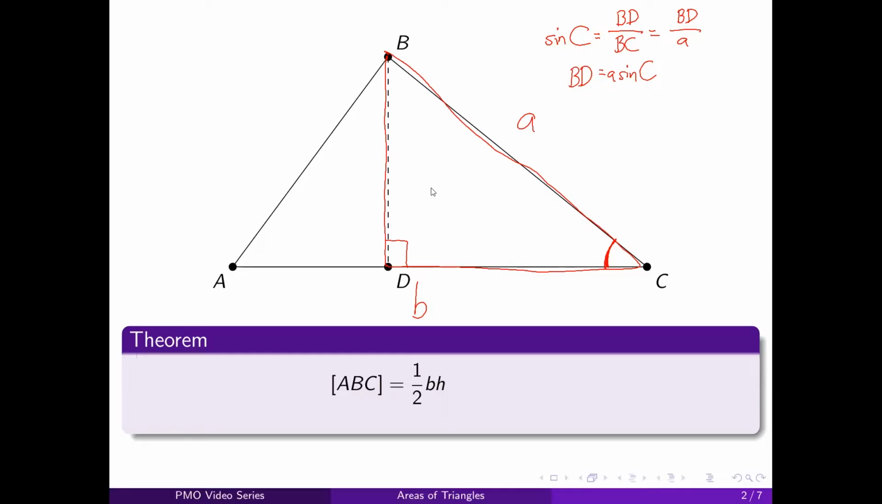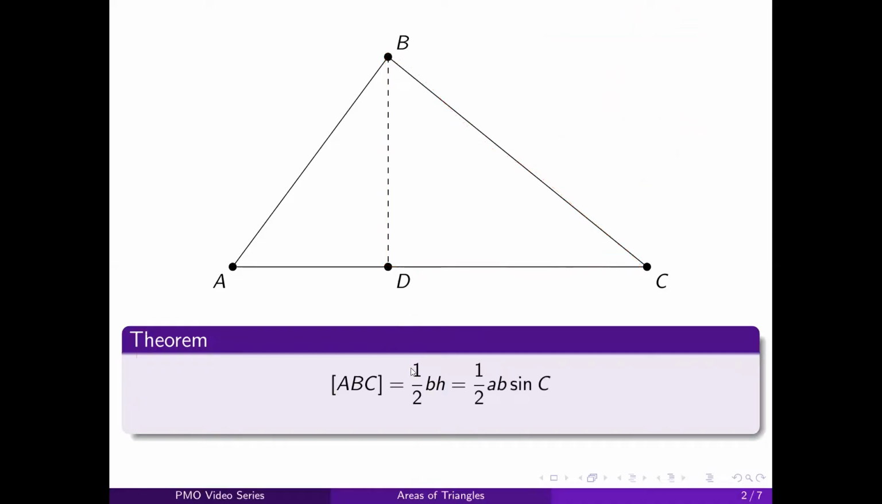And if we substitute this into our formula for the area, we get a new formula, which is the area is equal to 1/2 times b times a sine C, or 1/2 ab sine C. So this is our new formula. As we have here, we can also solve for the area of a triangle by using 1/2 ab sine C.